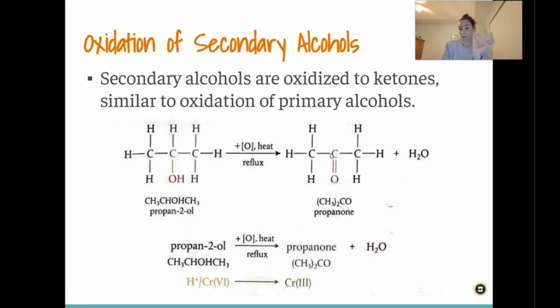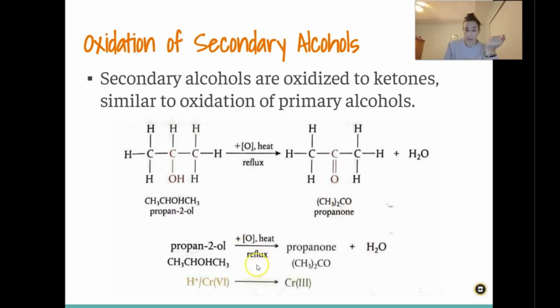Okay, so that was with a primary alcohol. What if you have a secondary alcohol? Instead of forming the aldehyde and then the carboxylic acid, these are going to be oxidized to form ketones, similar to the oxidation of the primary alcohol. But because this is a secondary alcohol, this carbon with the hydroxyl group is attached to two other carbons, so it's secondary. It's not going to form the aldehyde, right? Because this carbon is not bound to a hydrogen, it's bound to another carbon. So instead of that happening, it's just going to form a ketone. So it's going to form that double bond here to form propanone, because we're starting with propan-2-ol here, so it's going to be oxidized to form propanone.